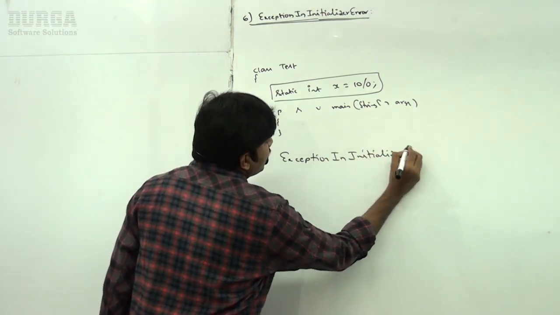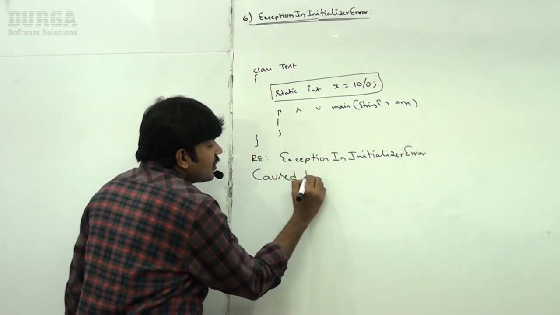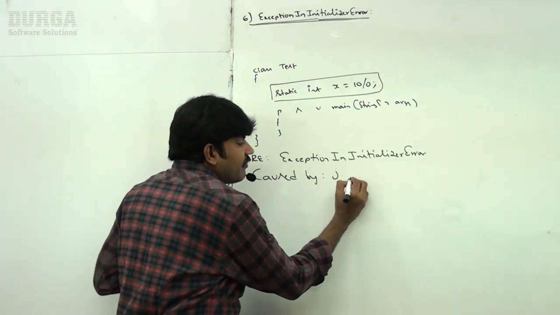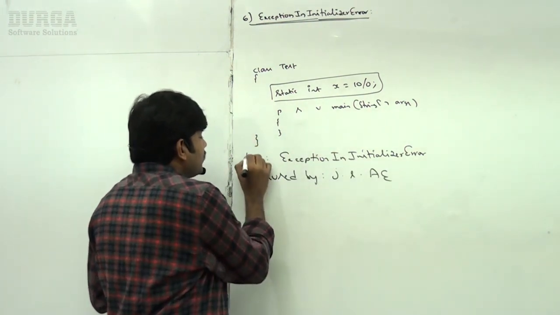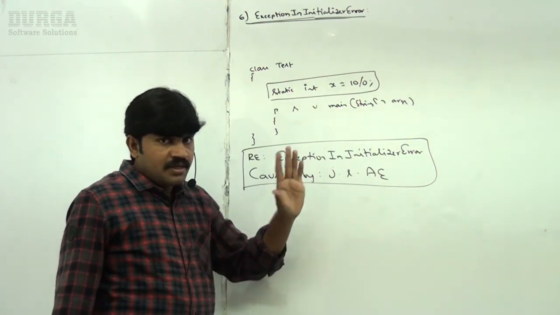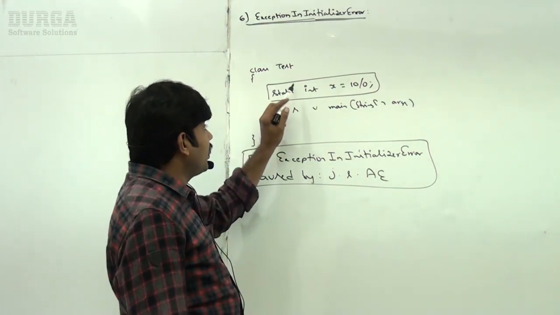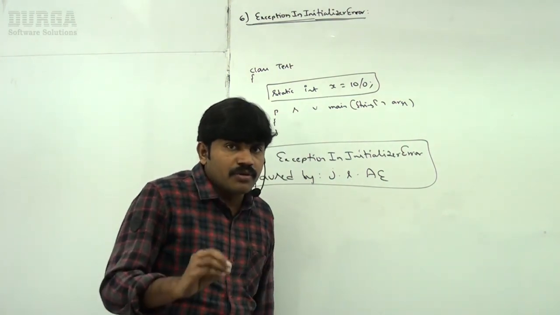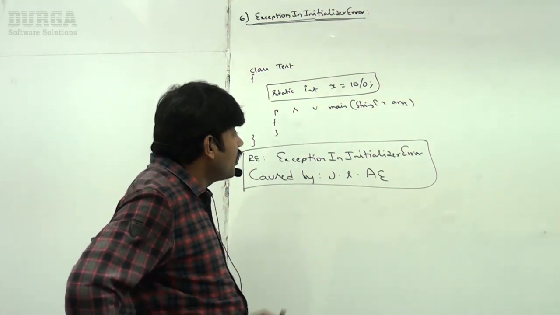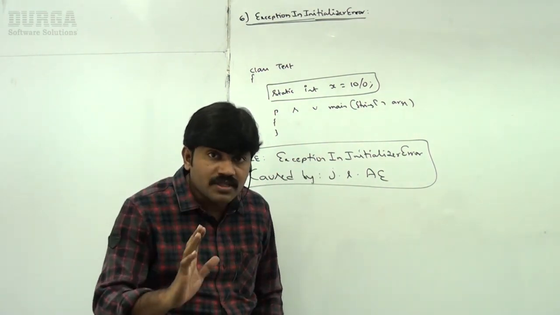ExceptionInInitializerError caused by java.lang.ArithmeticException. This is the thing we are going to get, sir. I hope everyone is in a position to understand. While initializing a static variable and while executing static blocks, if any exception rises, then we are going to get ExceptionInInitializerError. Sir, this is the first example; one more example I will discuss.